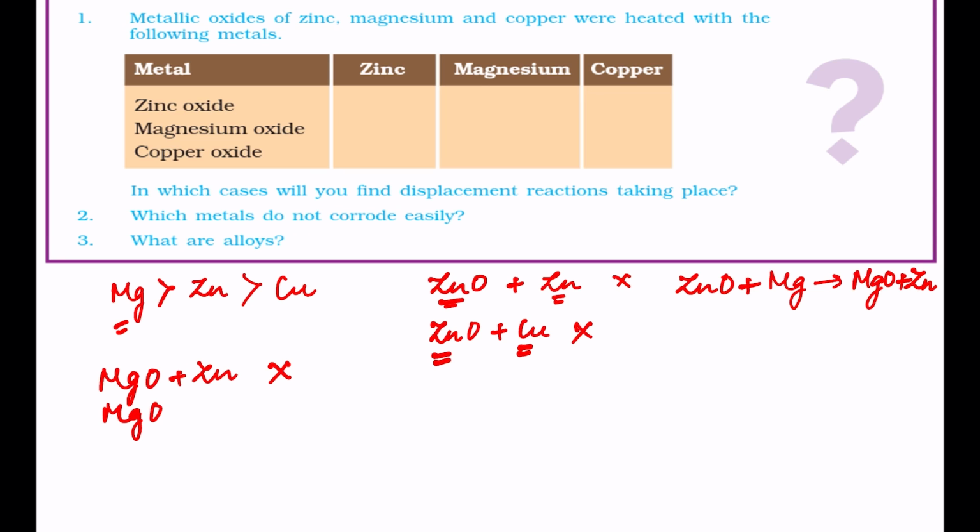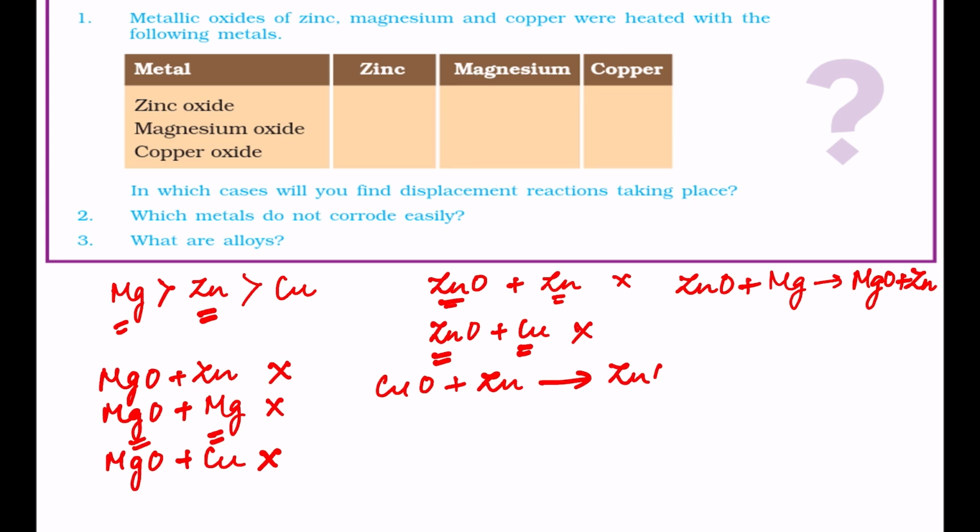Magnesium oxide plus magnesium. So the oxide is of magnesium, the metal is also magnesium, no reaction. Magnesium oxide and copper. Copper is less reactive than magnesium, so copper will not be able to displace magnesium from its oxide. Next, copper oxide and zinc. Zinc is more reactive than copper, so zinc will displace copper from its oxide and it will form zinc oxide and copper metal.